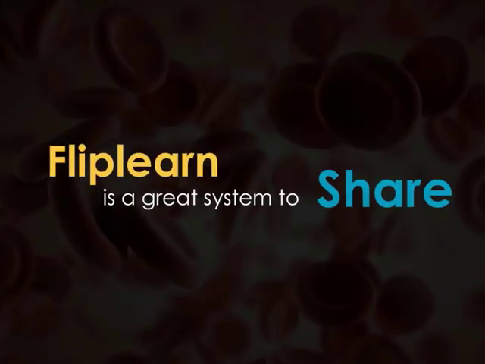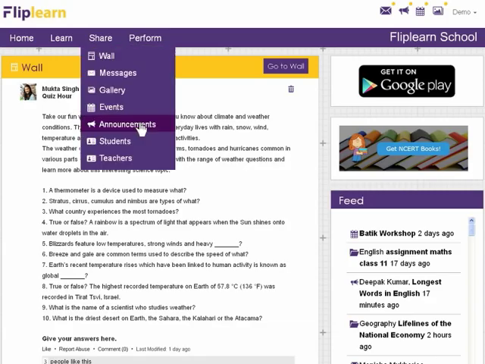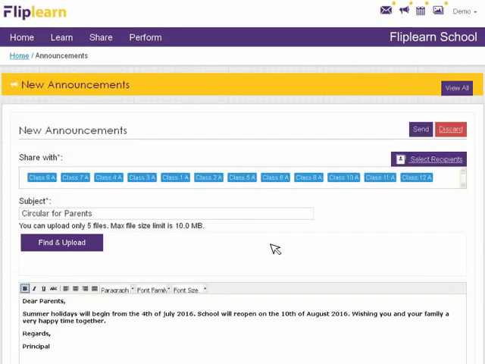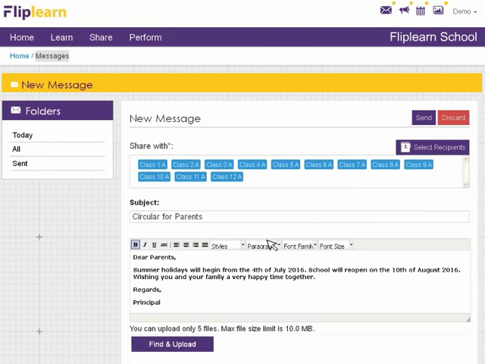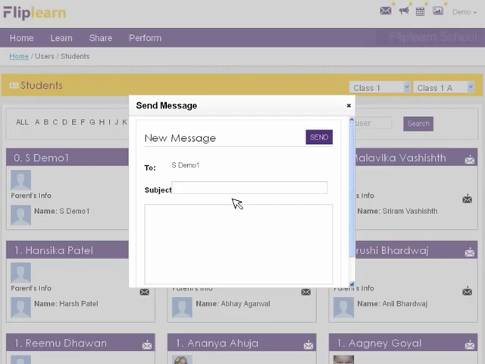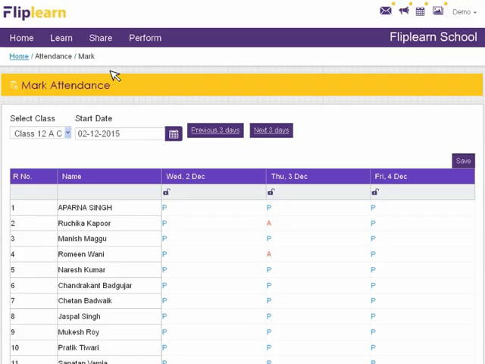Fliplearn is a great system to share. School teachers can use the convenient features to send important announcements or other messages to students or their parents. Messages can be sent by SMS or be flashed on the wall of the Fliplearn app. Messages can be sent automatically to a student's parent if he misses class or is absent from school.